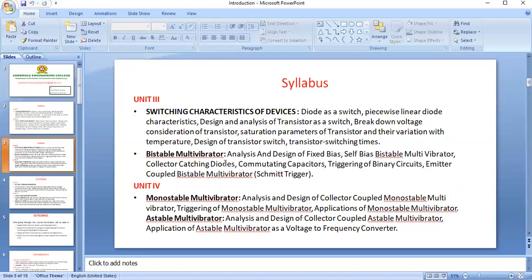And next, multivibrators. A multivibrator is nothing but an oscillator, a square wave generator. We know some sinusoidal oscillators, like the RC phase shift oscillator and the Wien bridge oscillator. Like that, a multivibrator is a square wave generator or square wave oscillator. In multivibrators, we have three types: bistable, monostable, and astable multivibrators. We have a number of applications for these multivibrators.